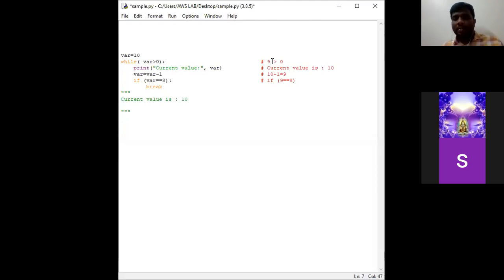The condition of while has been satisfied. 9 is greater than 0, true. So it enters into the body of while, and the output statement will be: current value is 9. In the next statement, var is equal to var minus 1. So in this iteration, 9 minus 1 gives the value 8.